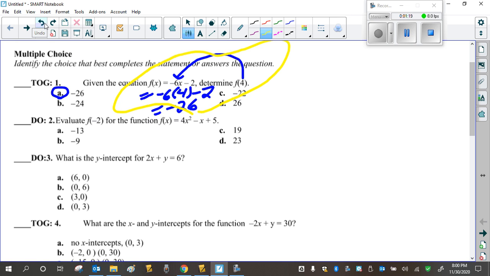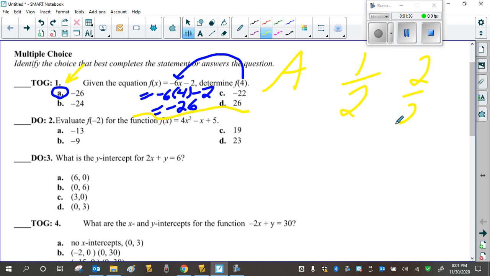Yeah, you can tell I don't have my tablet today. Half your marks for showing your work and half your marks for this. So if you simply put A here, oh, I can do it in my head, it's A, you get 1 out of 2, you get 50%. You show your work, you get 2 out of 2. Okay, it's on this podcast. I can tell you right now, on 1 minute and 40 seconds into Wednesday's podcast, I told you to show your work. So please, you must show your work.